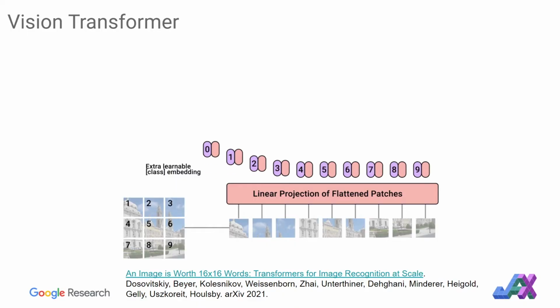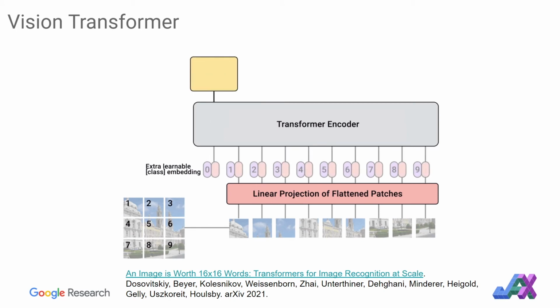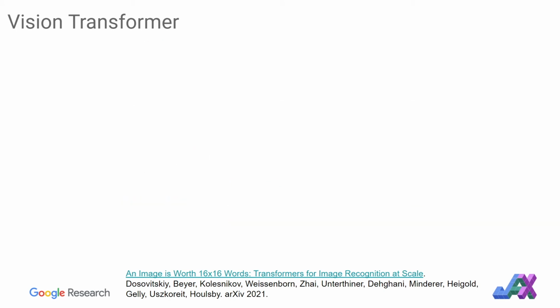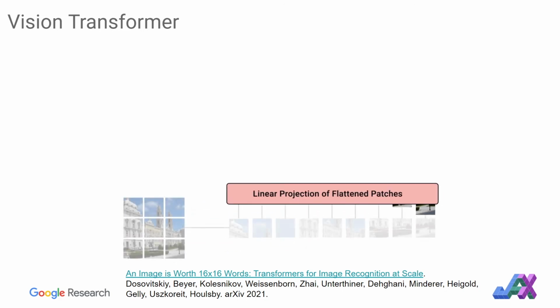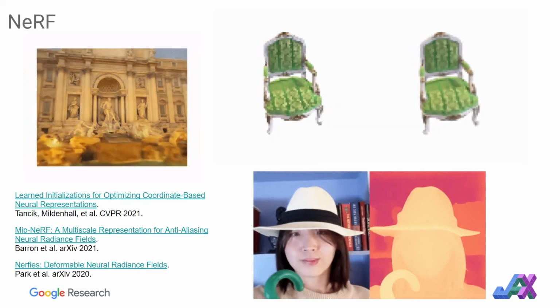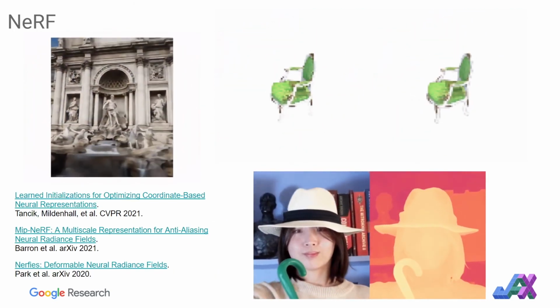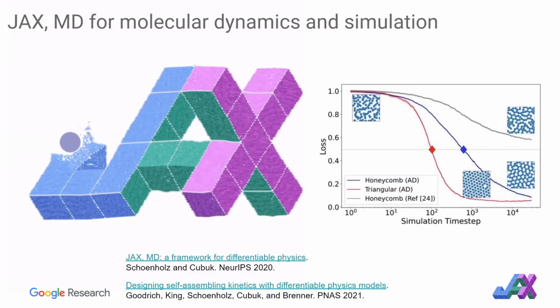I just want to tell you briefly about some of the exciting research that's been done with JAX so far. So it's being used for research on vision transformers, which is really exciting. It's being used for research on neural radiance fields. So we have these incredible visualizations that come out. It's used also for things like molecular dynamics simulations. So when these folks are having fun, they simulate shooting a bullet at the JAX logo.